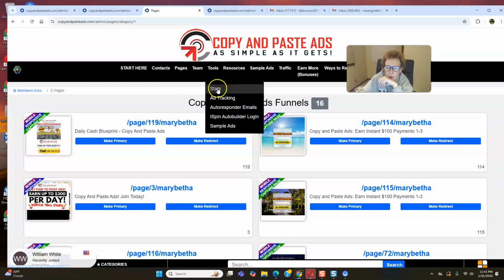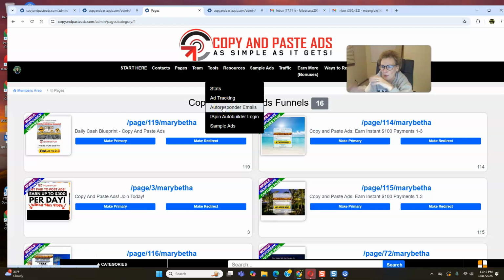Here's all your tools. You can track your statistics for your campaigns. Your autoresponder follow-up emails are right here. This does have a built-in follow-up email autoresponder. If you're like me and you have your own autoresponder, for example, like GetResponse or AWeber, you can just copy and paste these right into your own autoresponder, upload them, and you are good to go. Here's your iSpin Auto Builder account if you want to take advantage of that with your bonus credits.